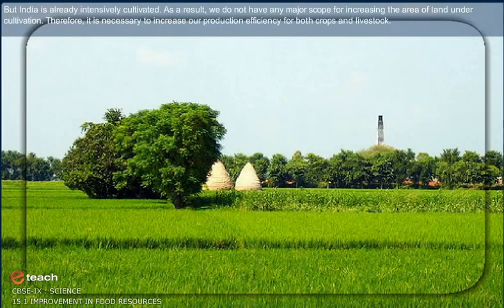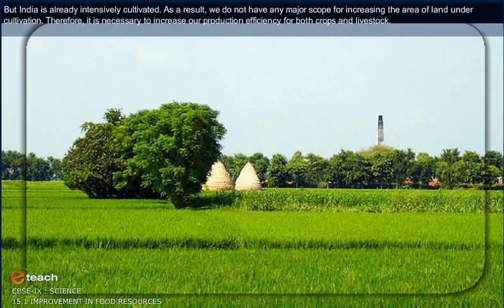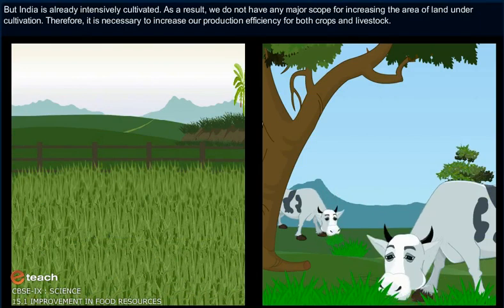But India is already intensively cultivated. As a result, we do not have any major scope for increasing the area of land under cultivation. Therefore, it is necessary to increase our production efficiency for both crops and livestock.